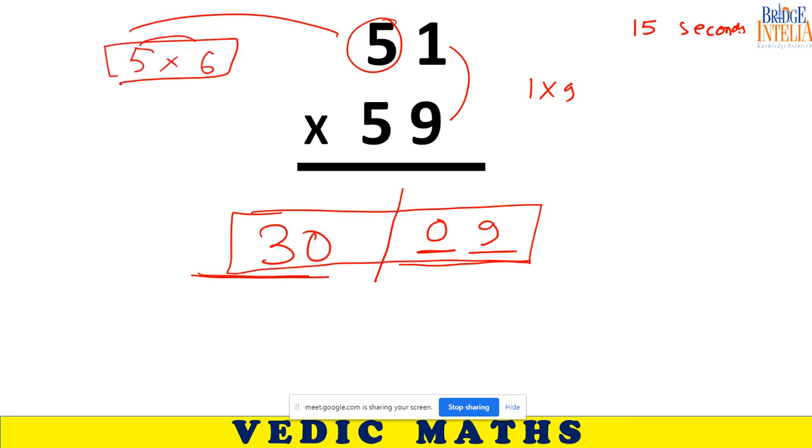So is this what you all got? Is this what you got? 3009? Yes, sir. So I think this must be the correct answer, because we all cannot be wrong at the same time. So next challenge. This time I can give you only 10 seconds. Please, students, you have to have faith in me. You cannot simply expect that in 10 minutes you can start solving Vedic maths. But you should at least give it your best effort.